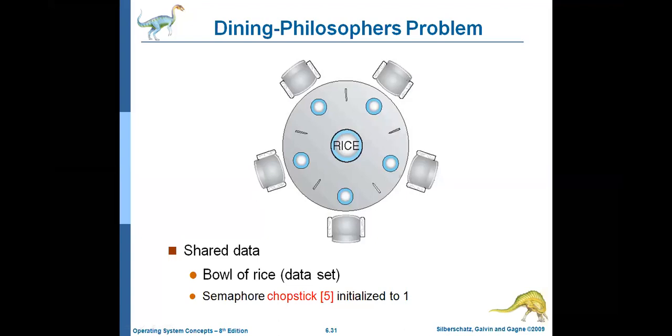Usually, philosophers are either in the thinking state or in the eating state. Thinking means they are thinking, not eating. They are philosophers, so they do only thinking, otherwise they will eat. So this philosopher has to check the availability of these two chopsticks, this philosopher has to check the availability of these two, and likewise for each of the others. Why? Because each philosopher requires two chopsticks to take the food.